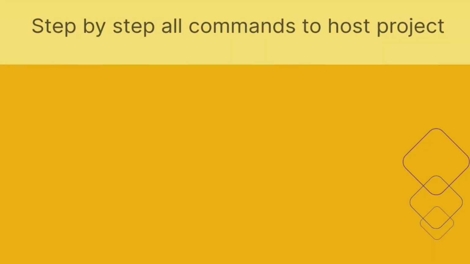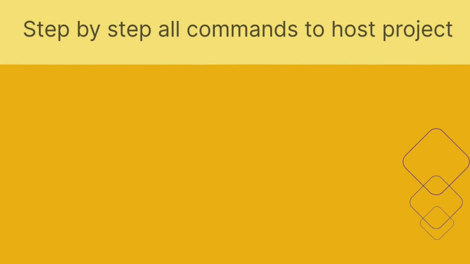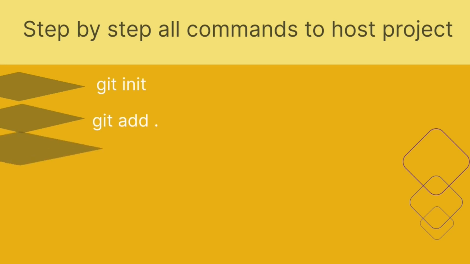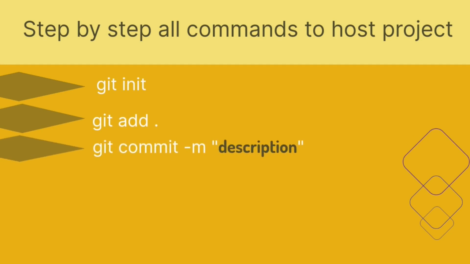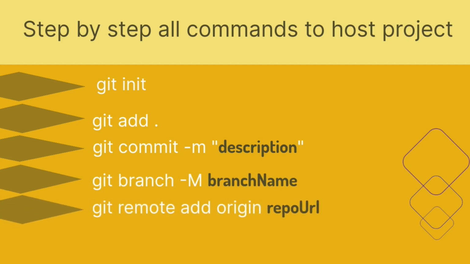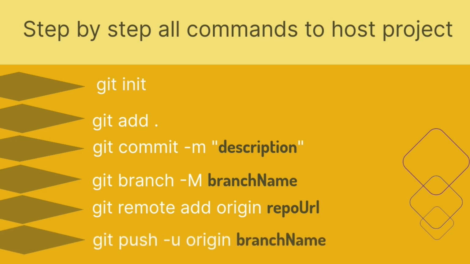Let's take a look at the commands again. First command is git init. Second command is git add dot. Third command is git commit -m description. Fourth command is git branch -m branch name. Fifth command is git remote add origin repo URL. Sixth command is git push -u origin branch name.